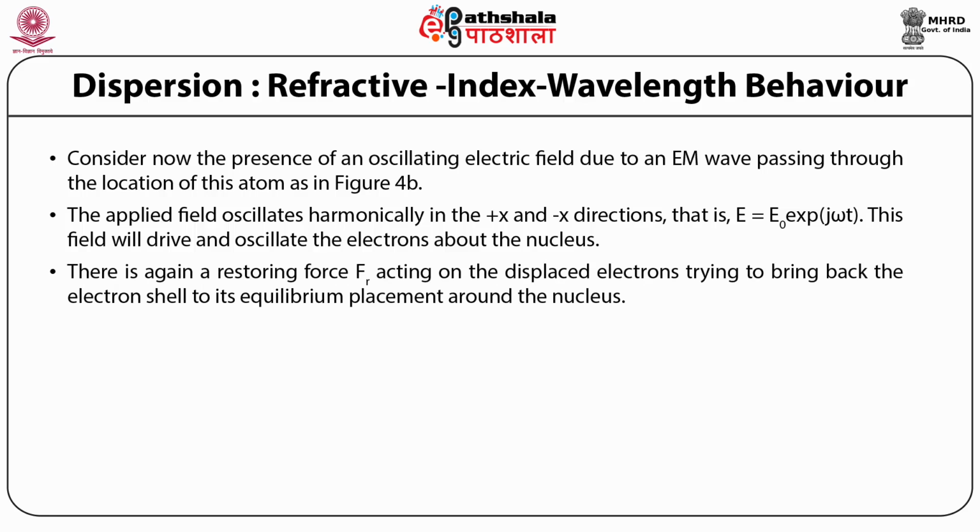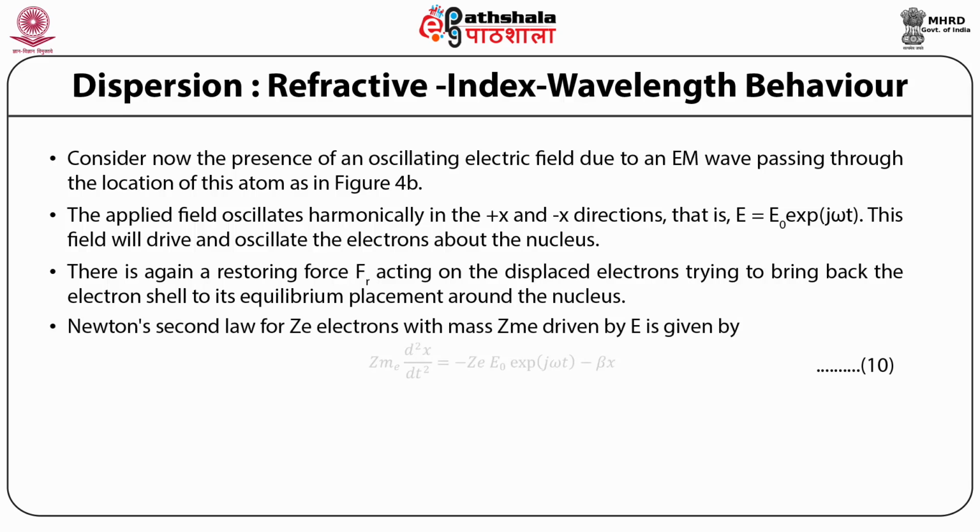There is again a restoring force Fr acting on the displaced electrons, trying to bring back the electron shell to its equilibrium placement around the nucleus. For simplicity, we will again neglect energy losses. Newton's second law for Z electrons with mass Z me driven by E is given by Z me d squared x by dt squared is equal to Z e E0 exponential of j omega t minus beta x.